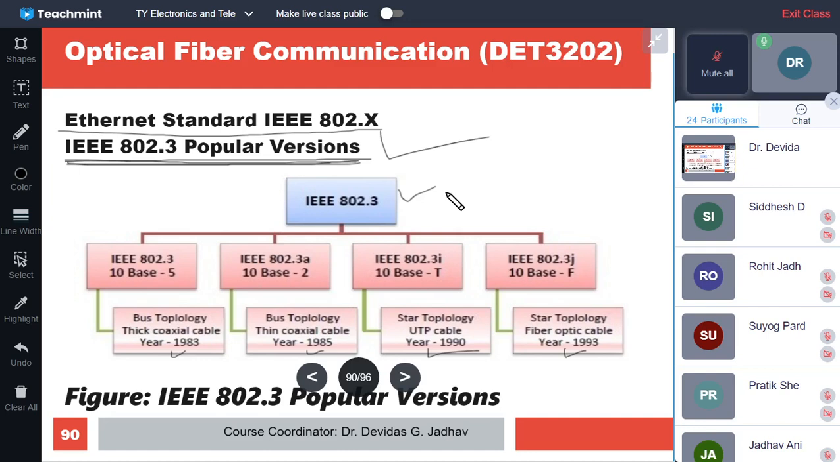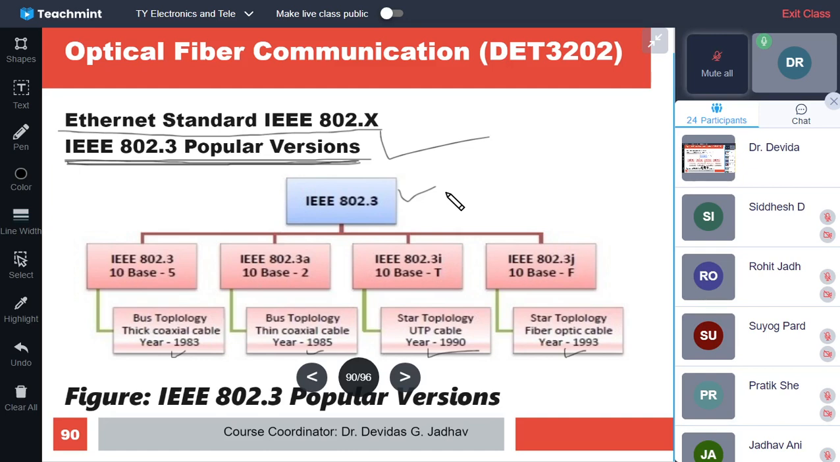IEEE 802.3I is 10 base T. So T is indicating distance is not important. It is T type, star topology, and UTP cable is used, and the year of introduction is 1990. And IEEE 802.3J is there, which is 10 base F. Now F is for fiber, optical fiber, and again the distance is not important. It is star topology, the fiber optic cable is used, and it was introduced in 1993.